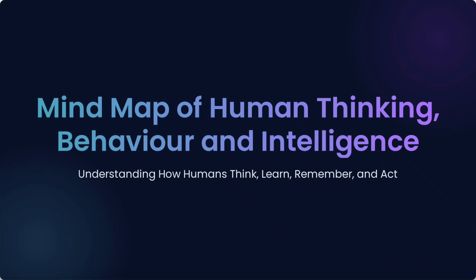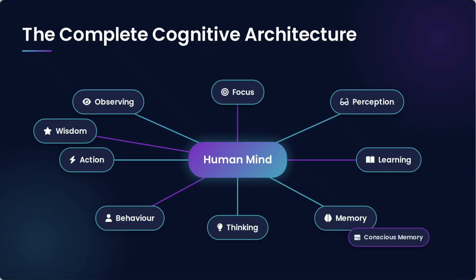Today I am going to explain about the mind map of human thinking, behavior and intelligence. Understanding how humans think, learn, remember and act. The complete cognitive architecture of the human mind consists of observing, focus, perception, learning, memory, thinking, behavior, action, wisdom. I am going to explain each one in the next slides.